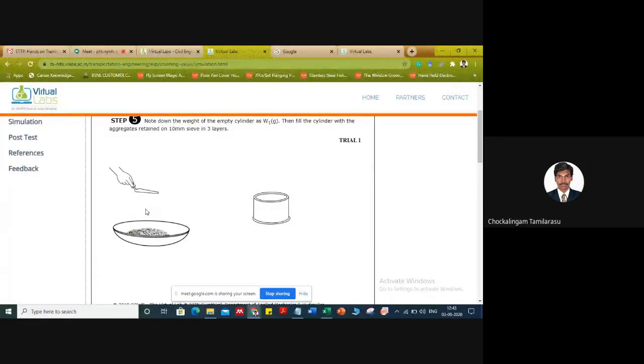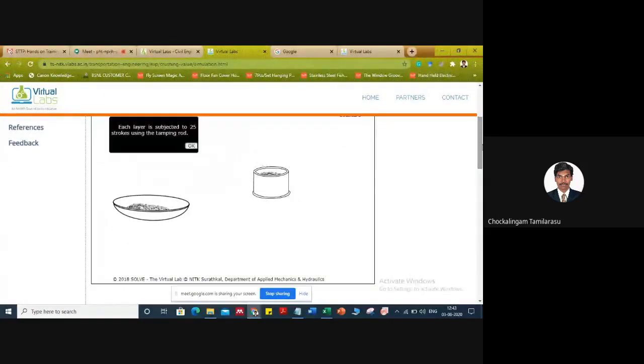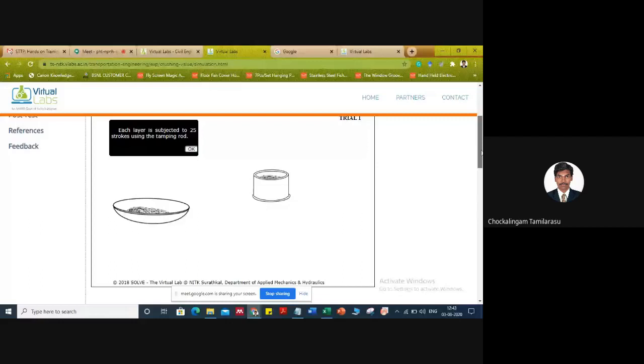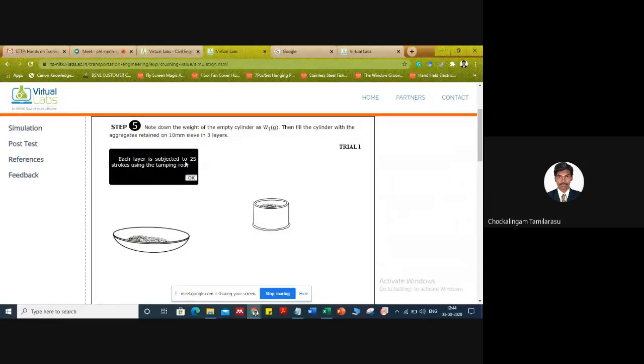Now we're going to pour the aggregate into the cylinder in 3 different layers. It is reminding that each layer is subjected to 25 strokes using the tamping rod. Then it will tamp the aggregate.